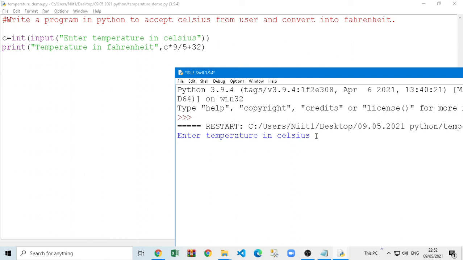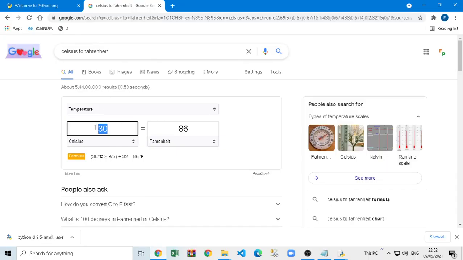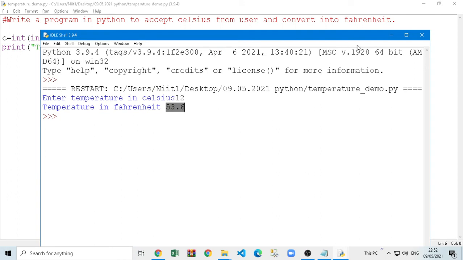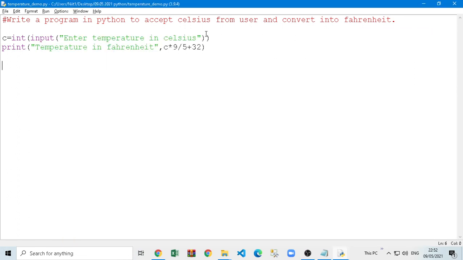Let's say the Celsius temperature is 12 degrees. I put 12 here, it will be stored in C, and the next line is going to print the temperature in Fahrenheit: 12 into 9 by 5 plus 32, and whatever the answer, it's giving that answer here, 53.6. You can cross-check here. If I put 12, it's giving 53.6.